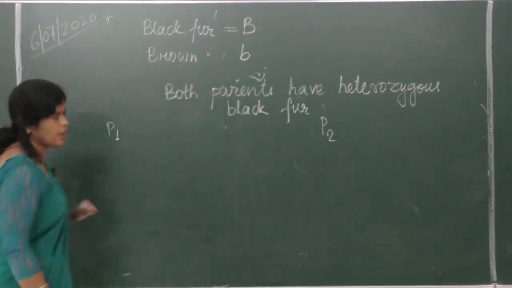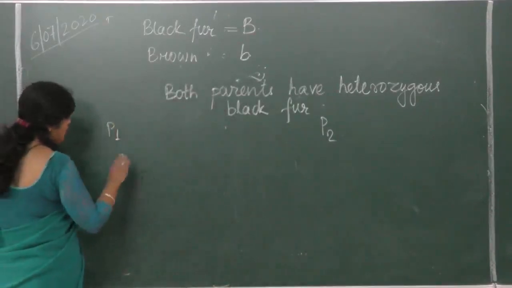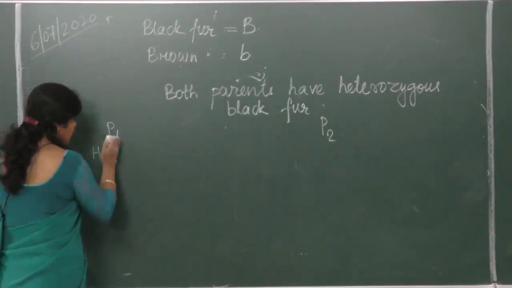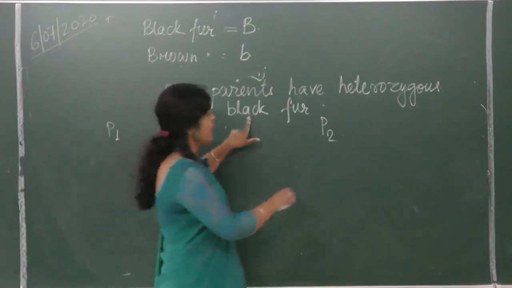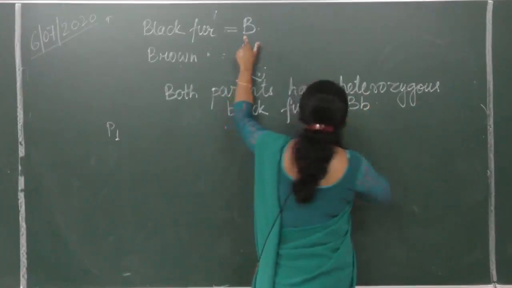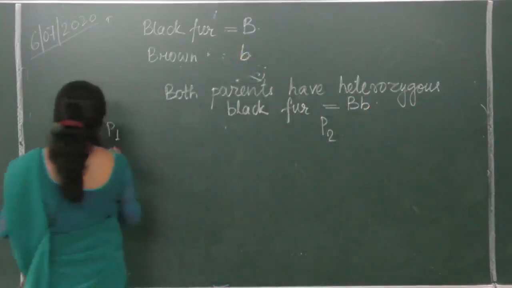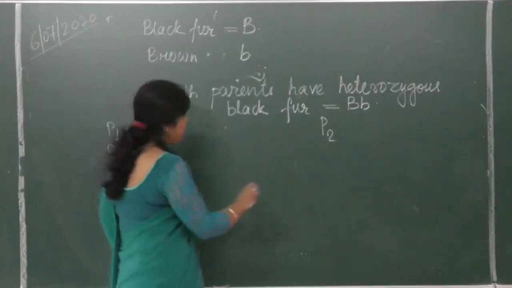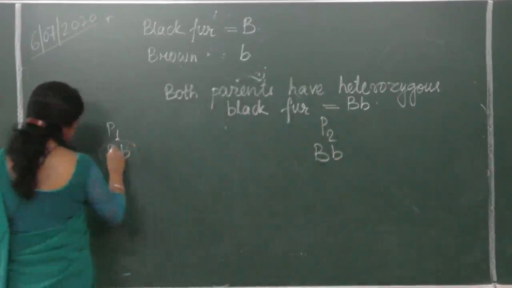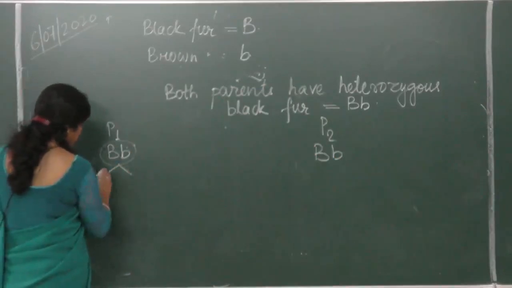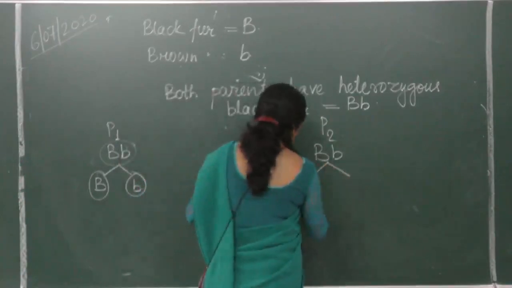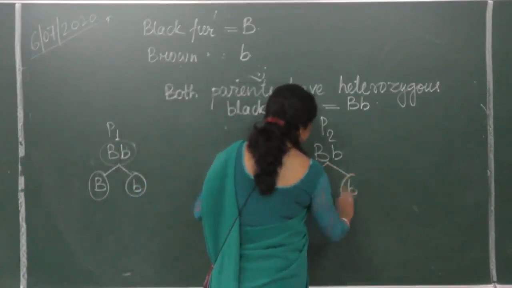Parent 1. All right. What do we see in parent 1? Heterozygous black fur. So heterozygous black fur, how do we show? Heterozygous means both are not same. That means capital B, small b. Is it all right? So parent 1 is capital B, small b. Parent 2 is also capital B, small b. What kind of gamete will this parent produce? Capital B, small b. Okay. And what kind of gamete will this parent produce? Capital B, small b. Okay.